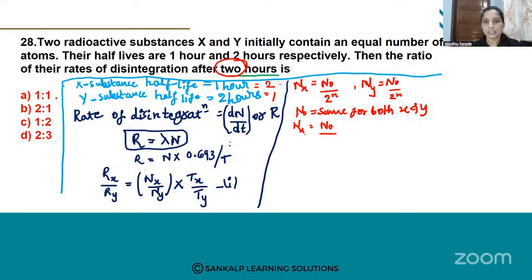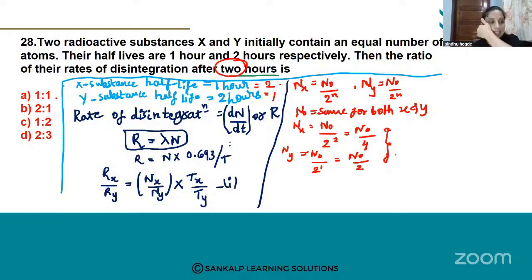So substitute. Firstly here we are writing about the X substance. N naught divided by 2 raised to 2, so it becomes N naught by 4. 2 raised to 2 is nothing but 4. Then what about Ny? Ny is again N naught divided by 2 raised to 1. It is N naught divided by 2. Now you get Nx and Ny values.